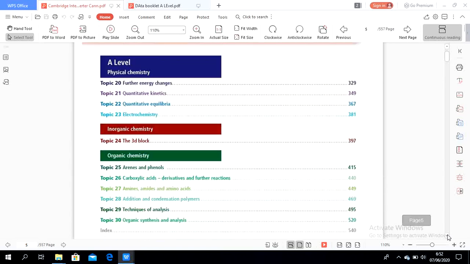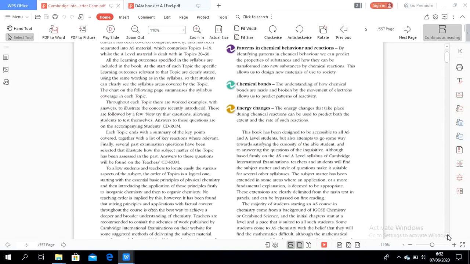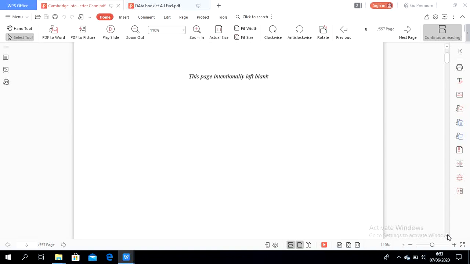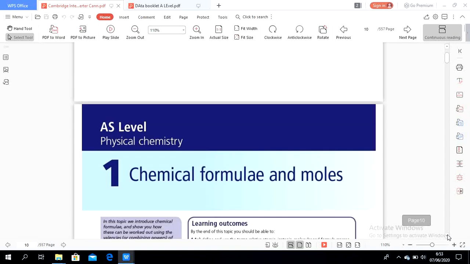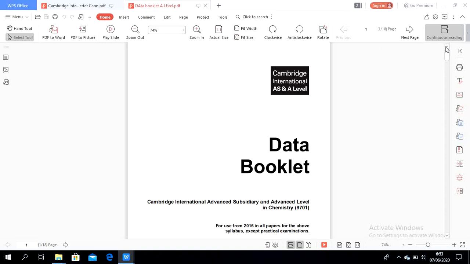Okay, let's see the first chapter. And for AS level we are also going to use what is called the data booklet. So this is how it looks, the chemistry data booklet for AS and A level.